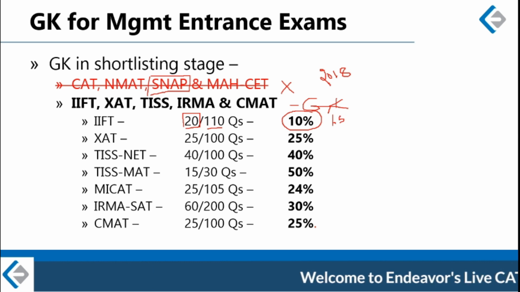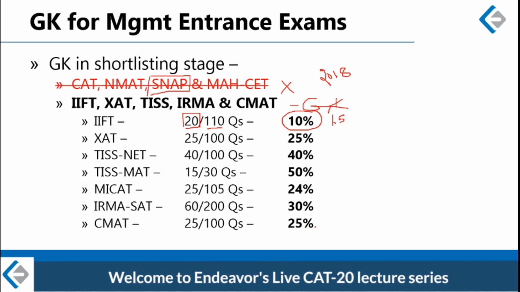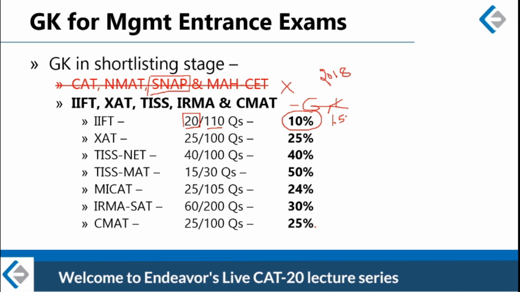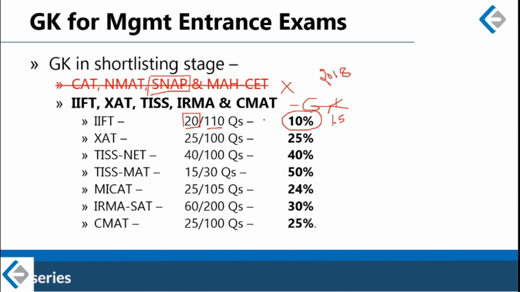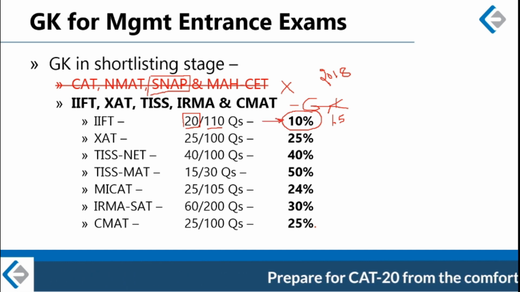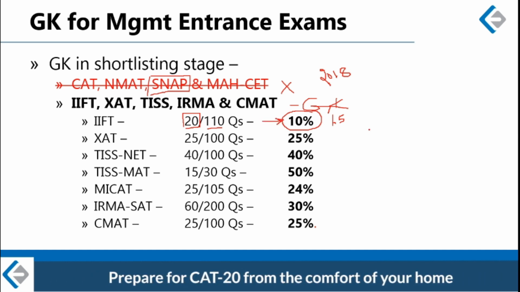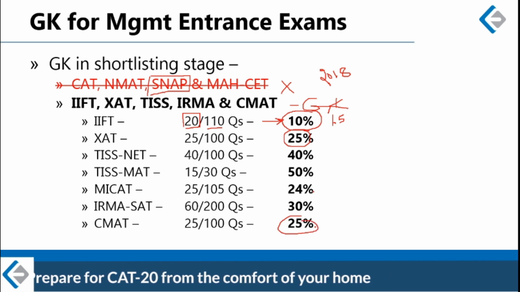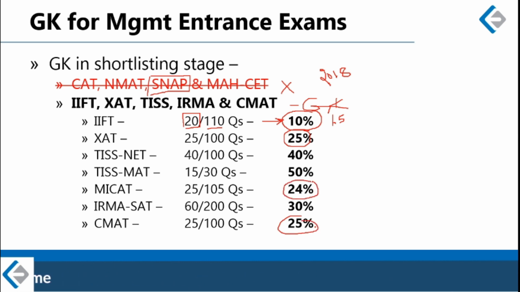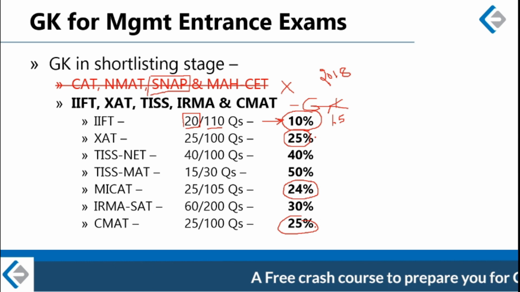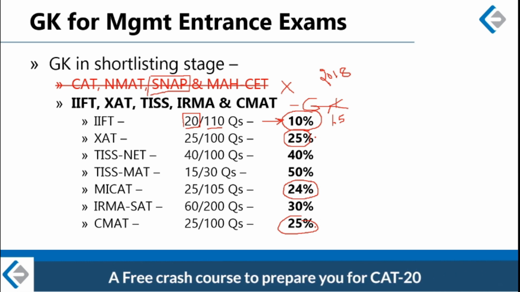Unlike the other sections in IIFT where every question carries 3 marks, a GK question carries 1.5 marks. So 20 questions, 1.5 marks each, takes the total weightage of the GK section in IIFT to be 10%. Then other exams like XAT, CMAT and MAT: these are the examinations where GK is almost 1/4 of the total paper.